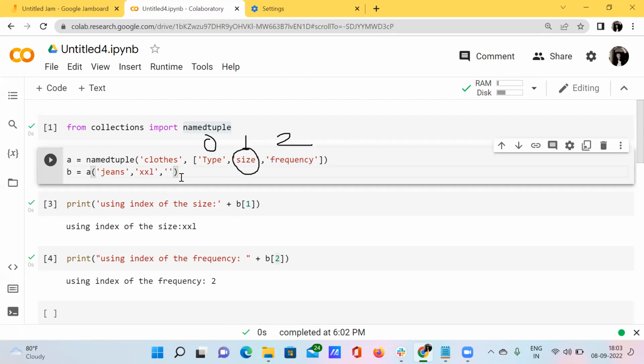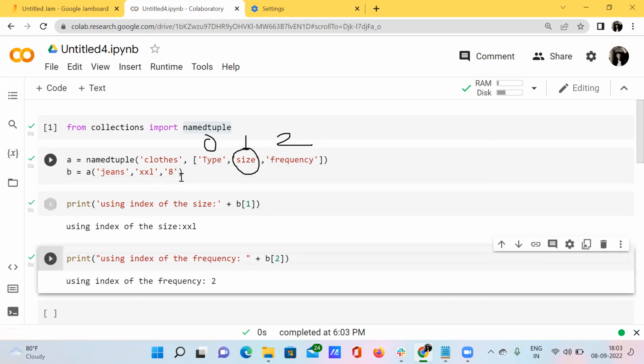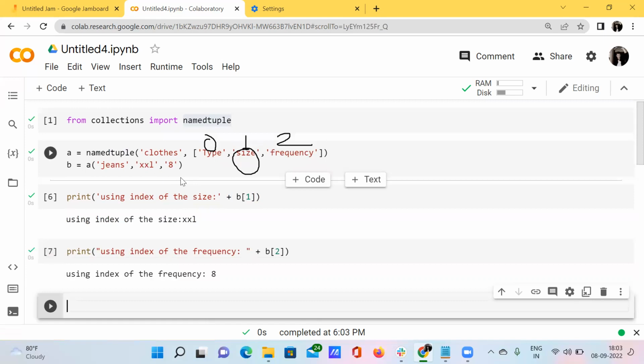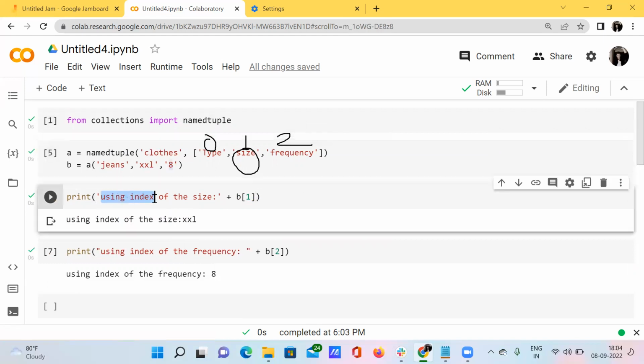Let's imagine I have changed this to 8. Okay, I'm just hitting shift enter, and then I'm hitting shift enter again. There is no change in that output, but here there will be a change in this output. Why? Because I have changed my information to 8. That is, I have bought 8 number of shirts. So I have got the output as 8. So this is one way of accessing all the elements using index. See here, it's the most important one. Using index, I'm accessing the elements.